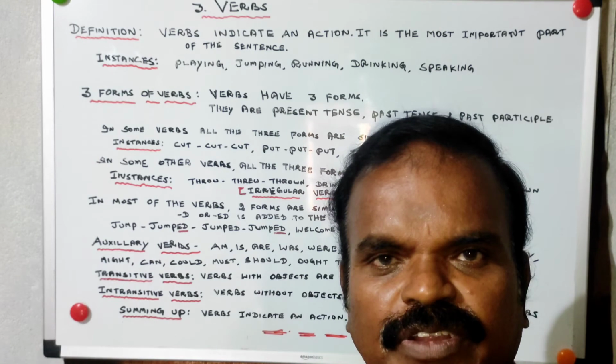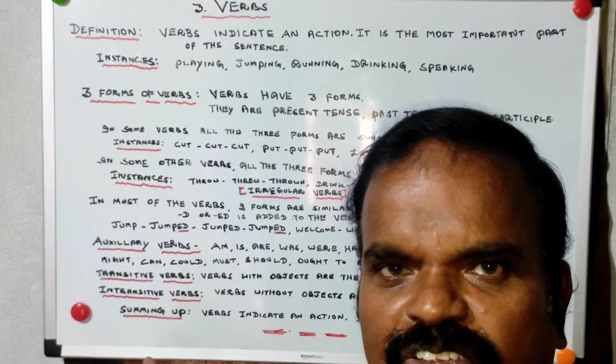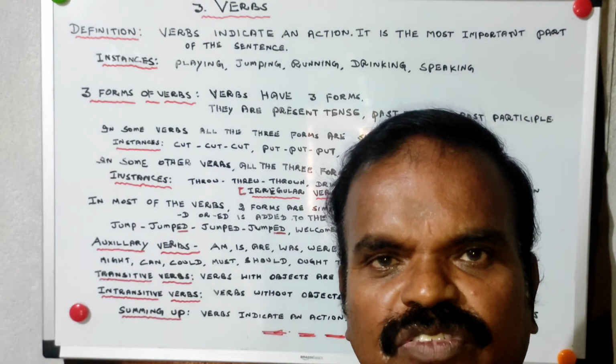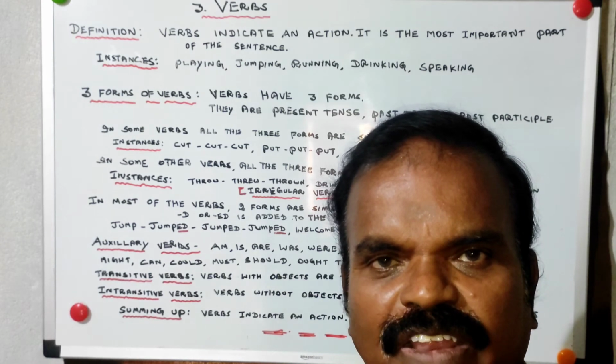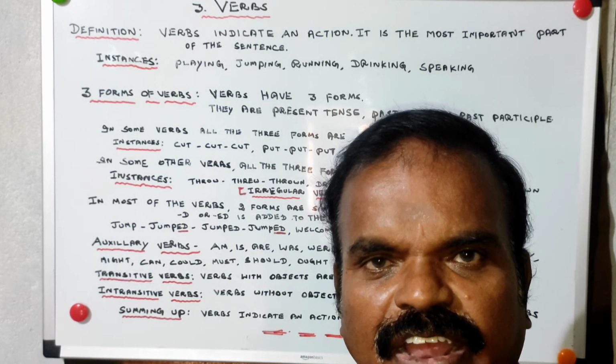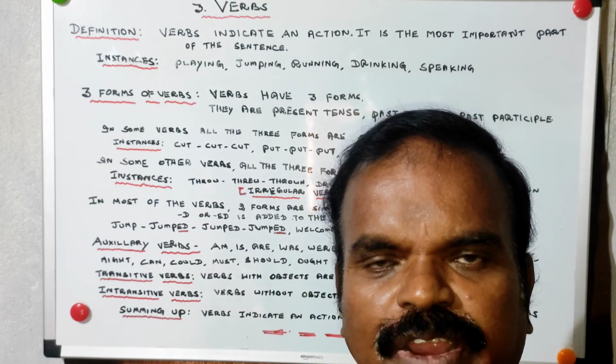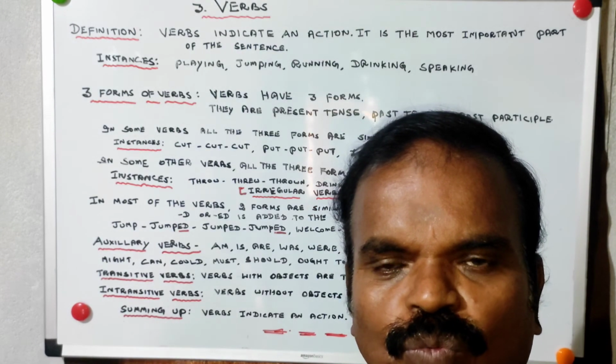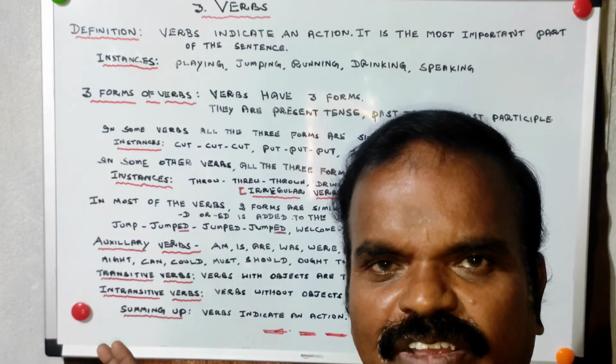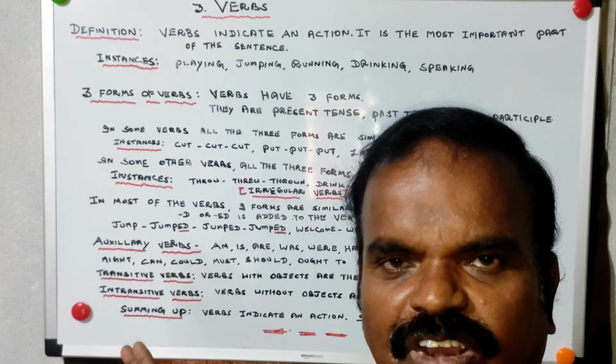That is not the main thing. Auxiliary verbs, a big list is there: am, is, are, was, were, have, has, had, will, would, shall, should, may, might, ought to. So these are all auxiliary verbs.